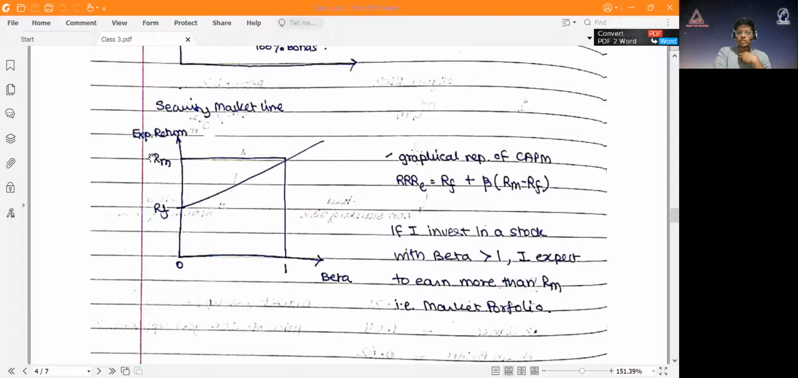So that's basically what this curve shows: you find out the beta of that stock. Now you put the beta. For example, for Asian Paints, the beta was 0.62. Now I'll plot 0.62 over here and find out my expected return. Whatever the expected return is, that is the minimum amount of money that I should get from that share. So if I invest in a stock with a beta greater than 1, I expect to earn more than the return from the market. That RM is the return from the market portfolio.